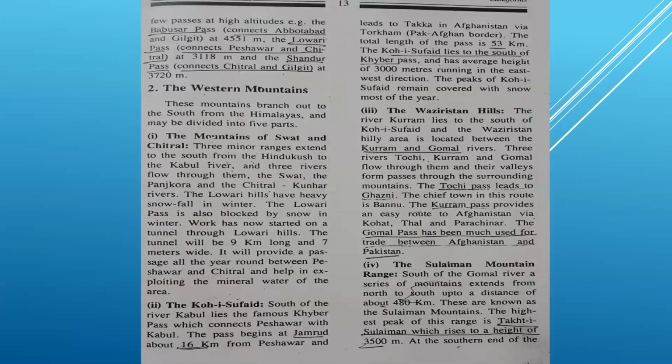Then we discussed the western mountains of Pakistan. In a short question it can be asked, name the western mountains of Pakistan. It is divided into 5 parts. In MCQs it can be asked, the western mountain is divided into dash parts: 5 parts. Now, in a short question, name the western mountains, you will just mention the names.